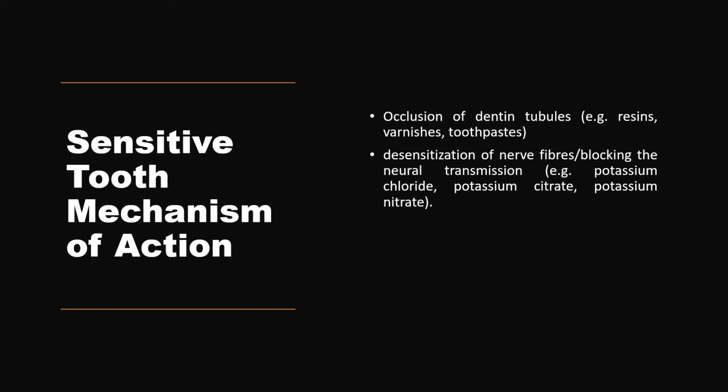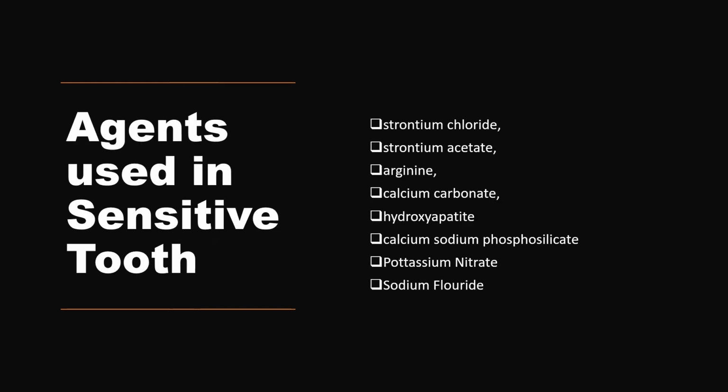The second way by which sensitive toothpaste acts is desensitization. Since nerve endings get irritated, desensitization of the nerve fibers takes place by blocking the various neural transmissions. For example, potassium chloride, potassium citrate and potassium nitrate are substances which work by the principle of desensitization. They soothe the nerve endings, they calm down the nerve, and the pain is reduced.